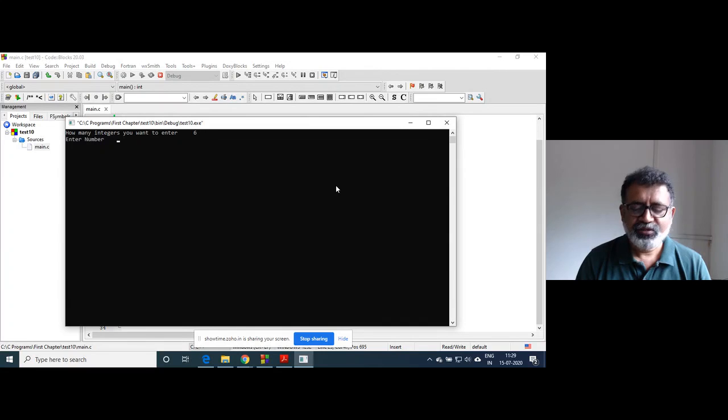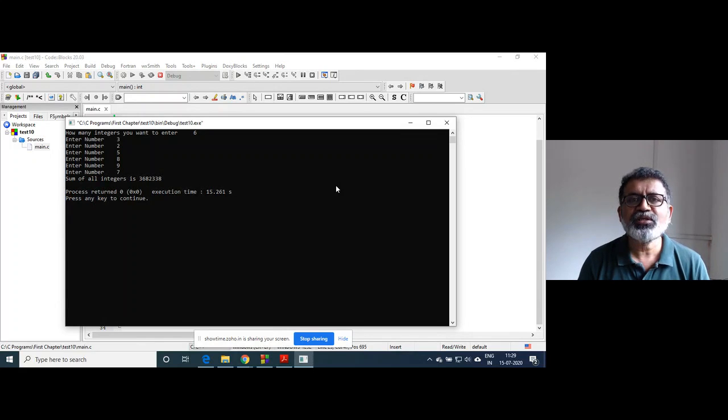I want to enter 6, so in 3, 2, 5, 8, 9. How many have we entered? 5, 7. Sum of all integers is 3682338. What went wrong? We only entered 3, 2, 5, 8, 9. 3 and 2, 5, 5 plus 5, 10, 10 plus 8, 18, 18 plus 9, 27 plus 7, that is 35. So the sum of integers should be 35.